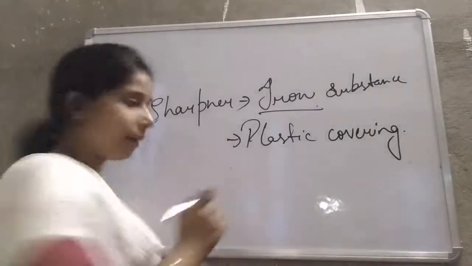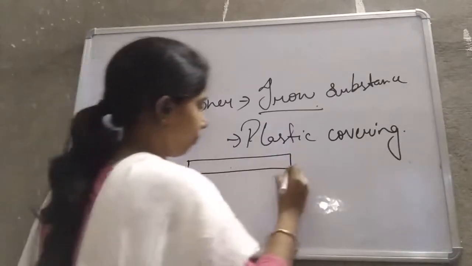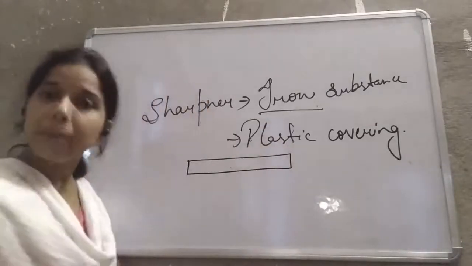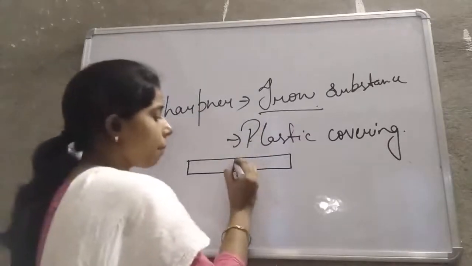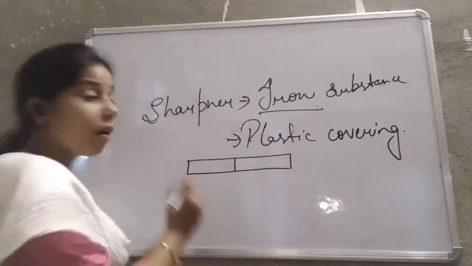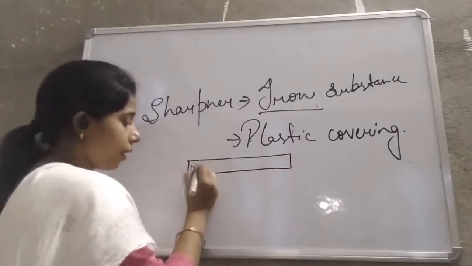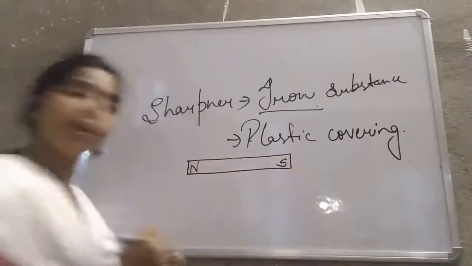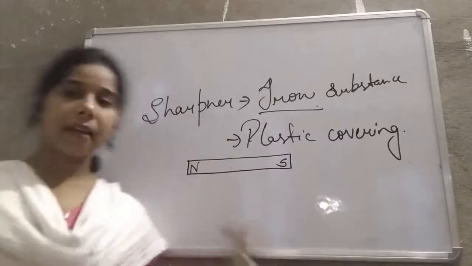Suppose this magnet is a bar magnet, students, a rod-shaped magnet. In a book you will see that there is a partition, one color is red, the other color is blue, and one end is marked N and the other S. I'll explain why it is so, but till then, understand that we have taken a bar magnet.